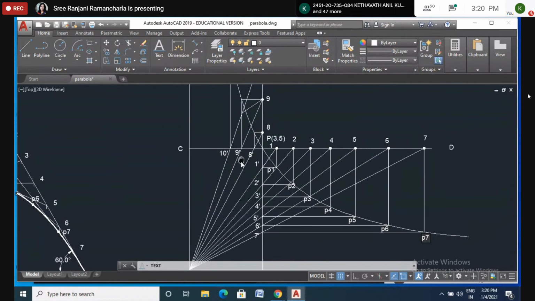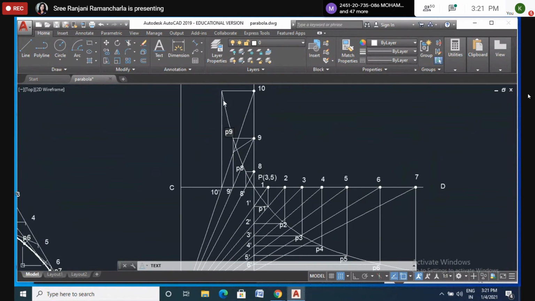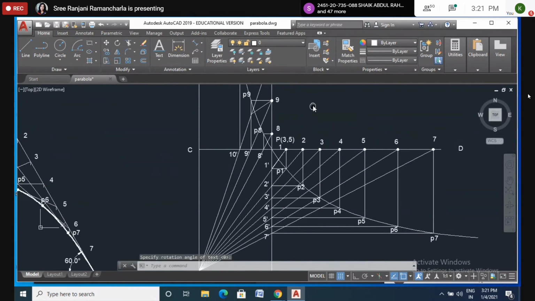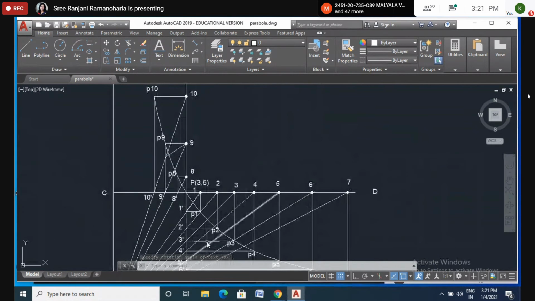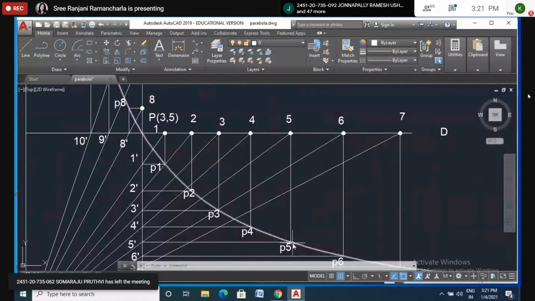And here P8, P9, and P10. However many points you kept, that many points you will get. Is it clear now? If you want to make a point at each and every point, please make it clear here. Show the points where these lines are intersecting.